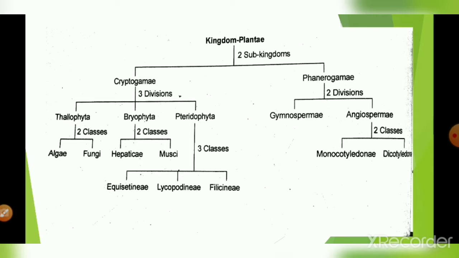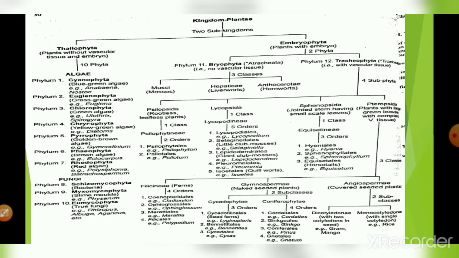Phanerogamia is of two types. In cryptogams there is no flower and no seed, but in phanerogams there is the presence of seed and fruit. Both are present in phanerogams. Phanerogams are further divided into gymnosperms and angiosperms. Gymnosperms are naked-seeded plants, and angiosperms have coated seeds. Angiosperms are divided into monocotyledons and dicotyledons. Monocotyledon means one cotyledon and dicotyledon means two cotyledons. So here is a brief elaboration of the two sub-kingdoms of the kingdom Plantae.